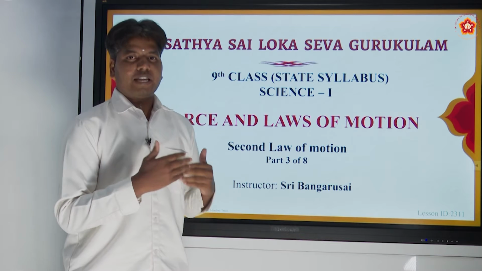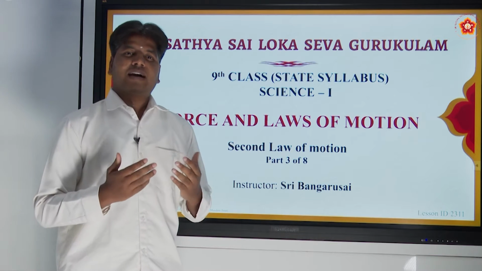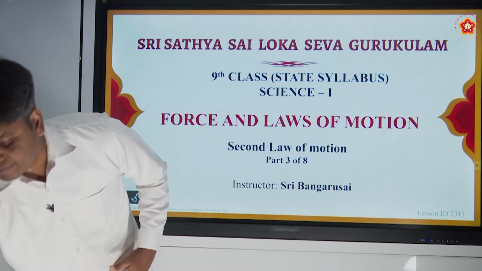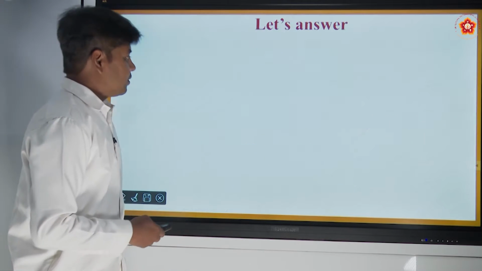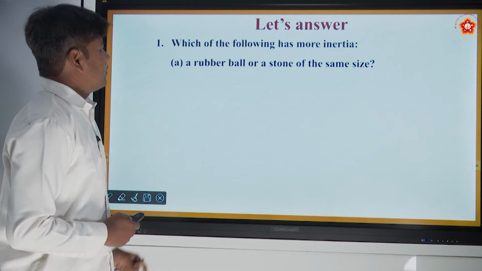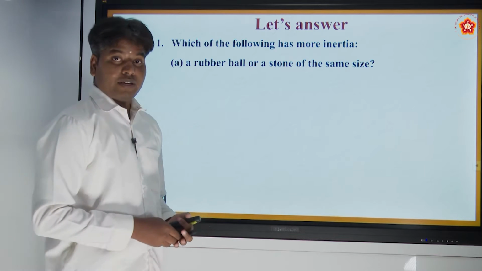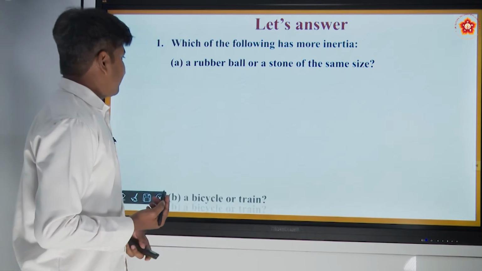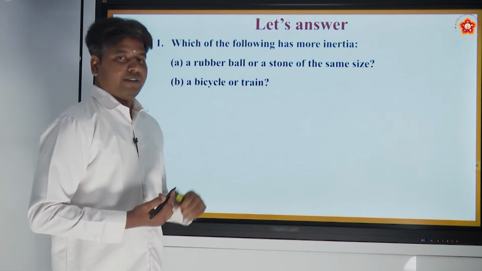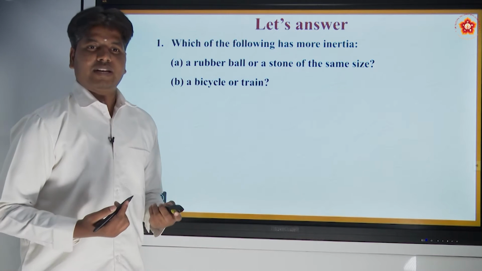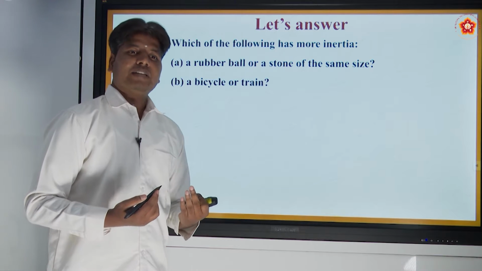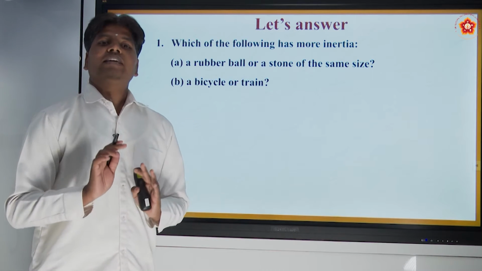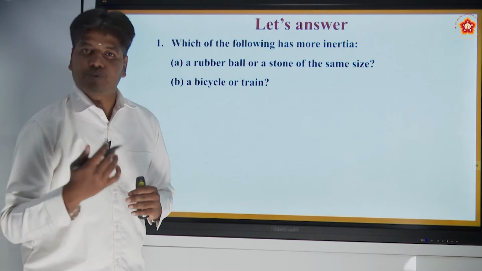Before diving into this topic, let us answer some home assignment problems which I gave in the last class. What is the first question? Which of the following has more inertia: a rubber ball or a stone of the same size, and a bicycle or a train? We already know that inertia is the resistance or tendency to resist a change in the state of motion.